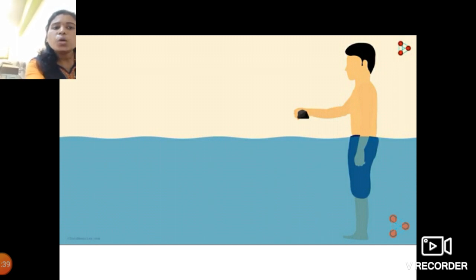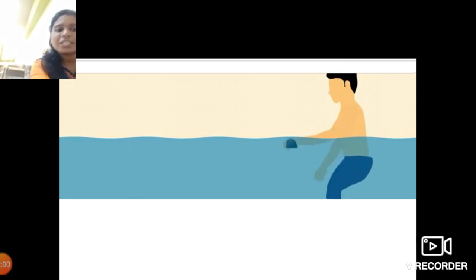Now, if you try to hold that object within a container which is full of water, you will notice that it feels lighter.